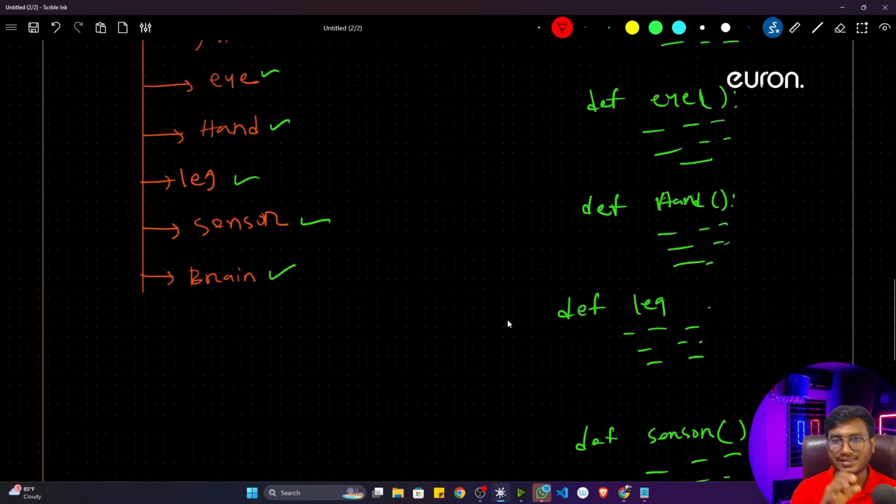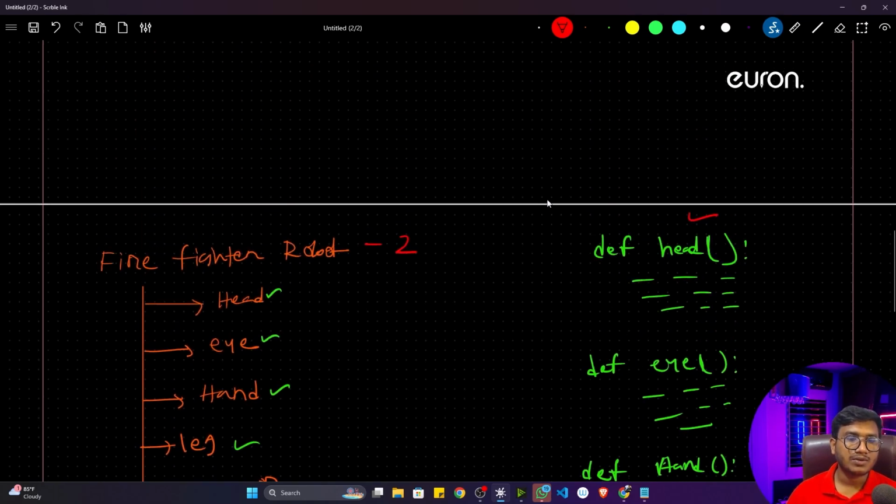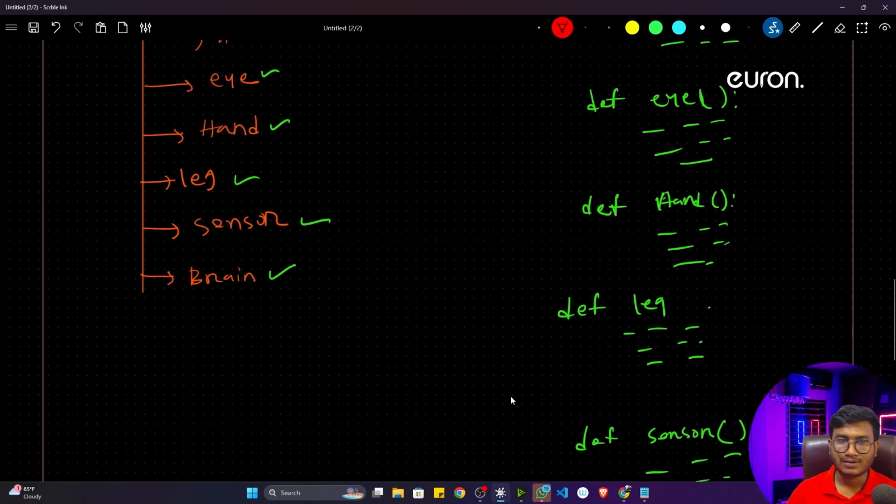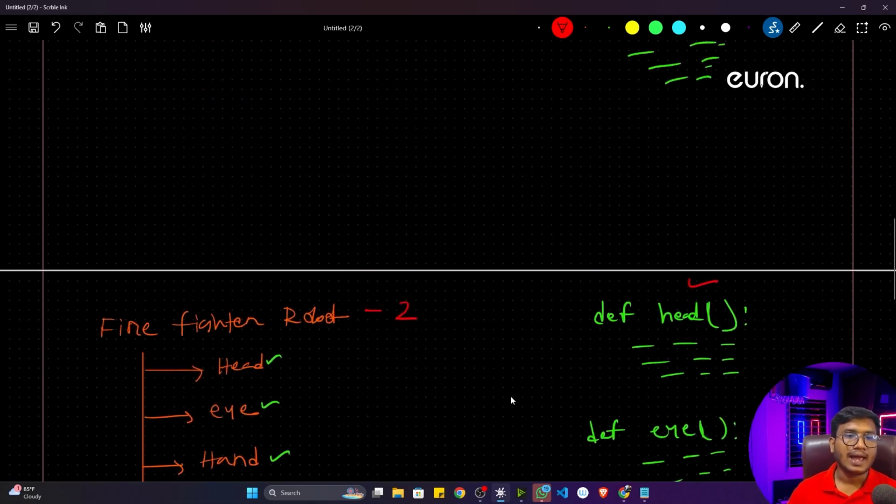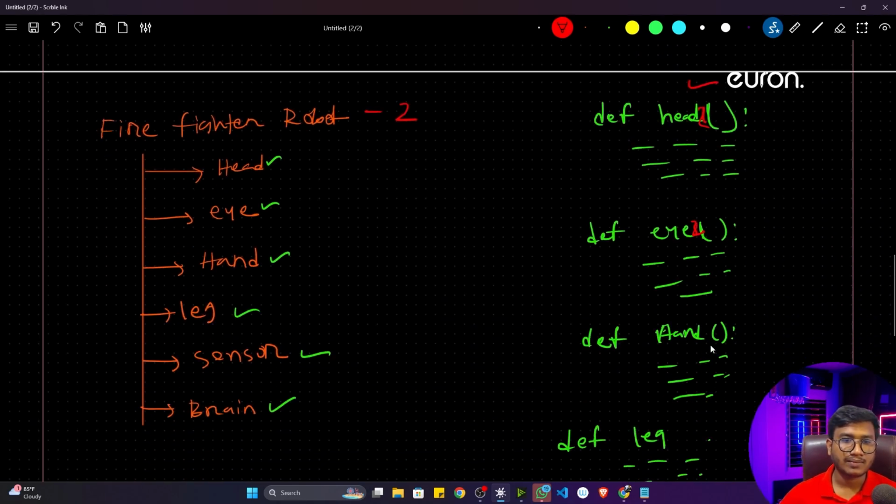Then I got stuck in this particular project and I was thinking how I can solve this problem statement, because I have to repeat this particular function again inside one file. It's not possible here. I can mismatch the function names. Let's say I'm giving head 1 or head 2, hand 2.